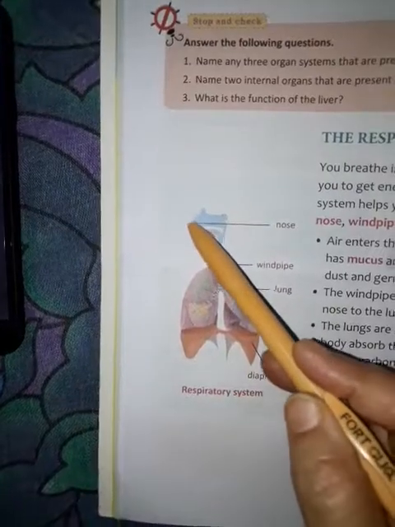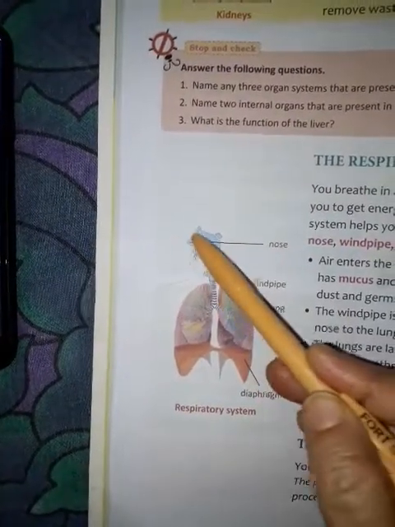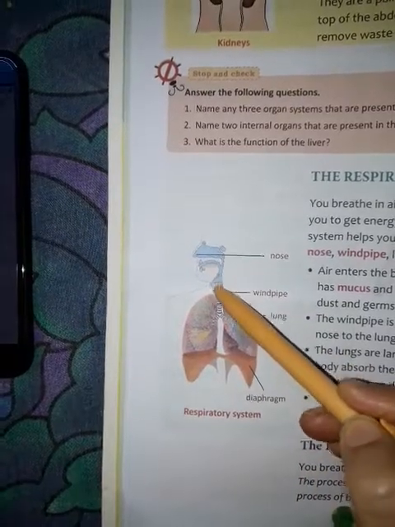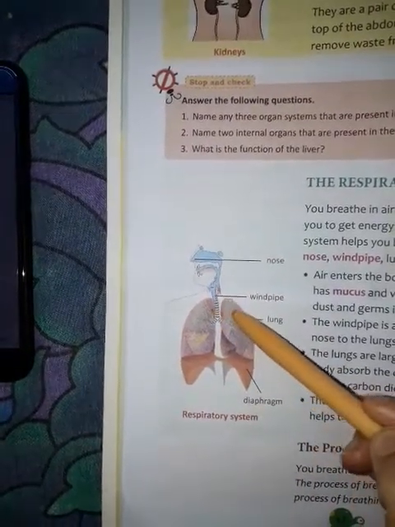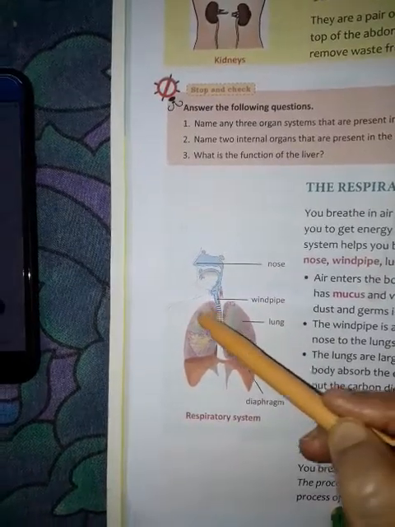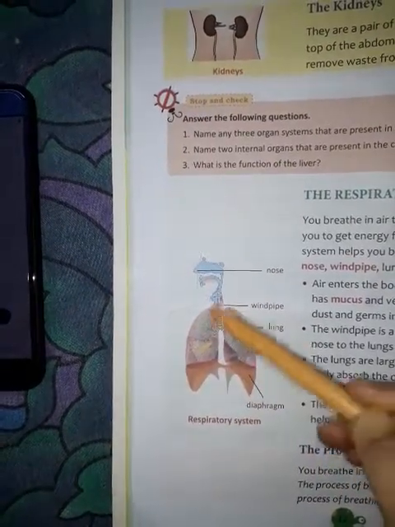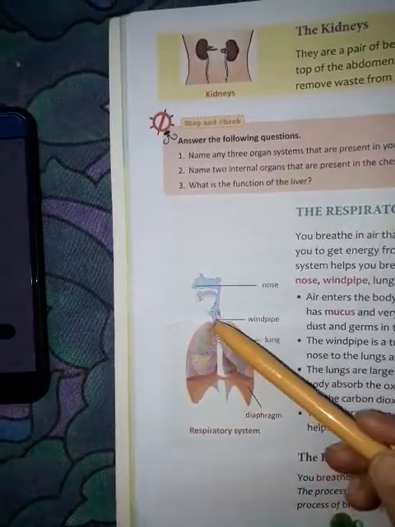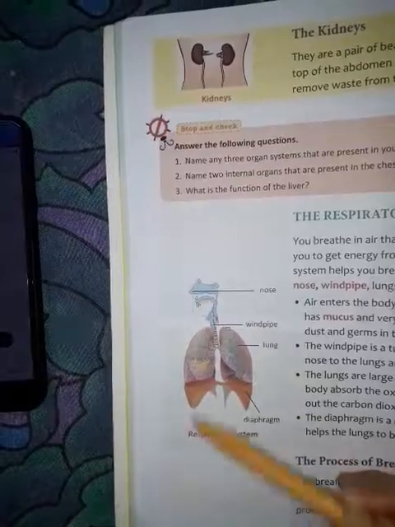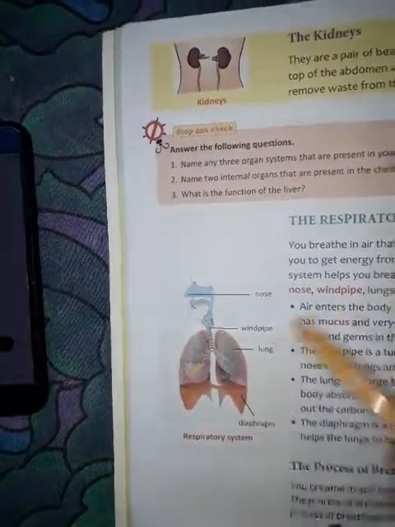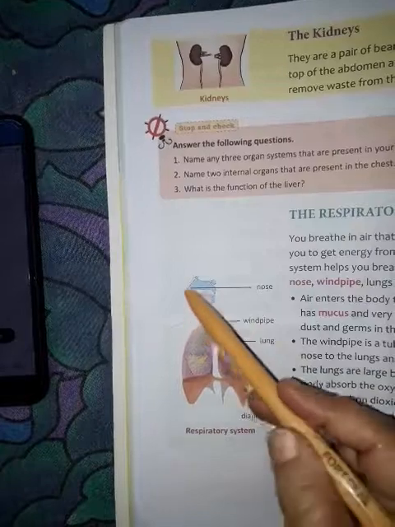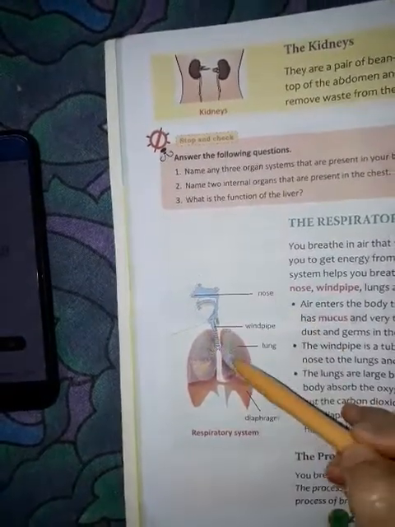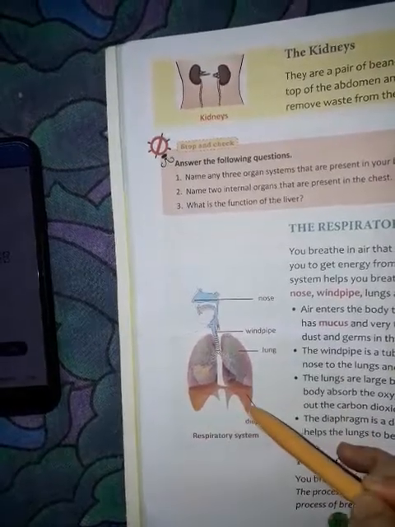It has the nose first. Through the nose, the air goes inside. The nose leads to the windpipe, and the windpipe goes to the two lungs by the side. At the bottom of the two lungs lies the diaphragm, which separates the respiratory system from the stomach and other internal organs. So the first part of the respiratory system is the nose, then the windpipe, then the two lungs, and at the bottom is the diaphragm.